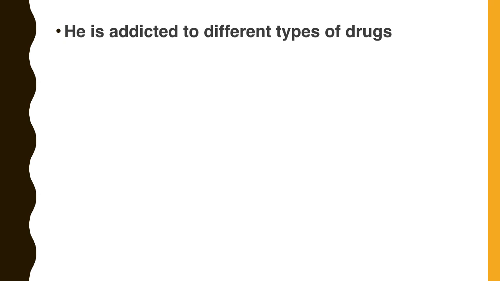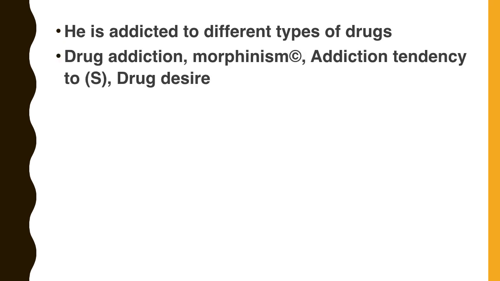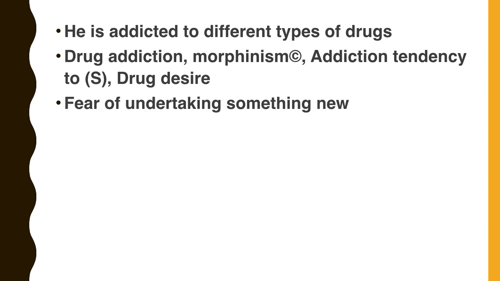He is addicted to different types of drugs. Drug addiction or morphinism, that's a rubric in Complete Repertory. Addiction, tendency to, that rubric is in Synthesis Repertory. Another rubric: drug desire. So these are the three rubrics related to drug addiction.